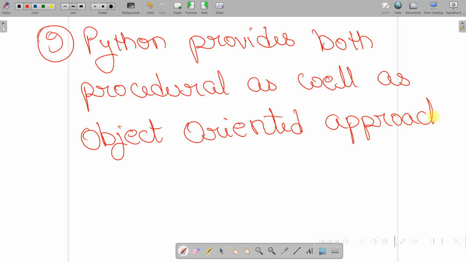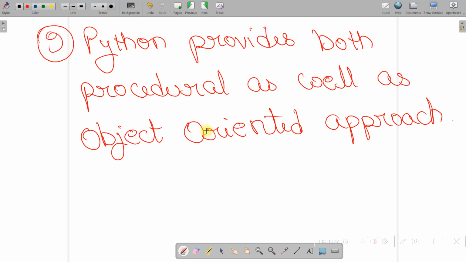Okay, so normally any programming language is either the procedural type of language or it is an object oriented type of language, but here Python is both procedural and object oriented language.